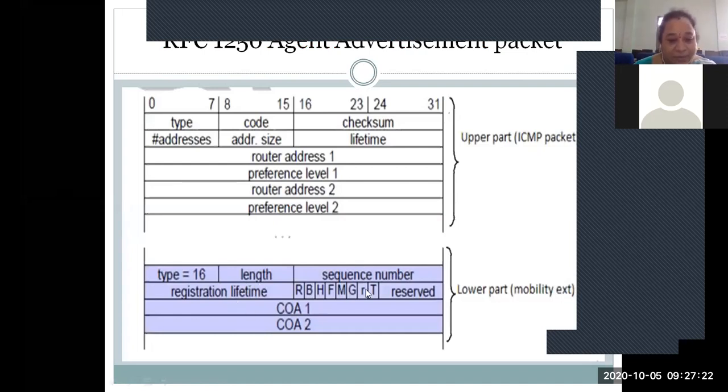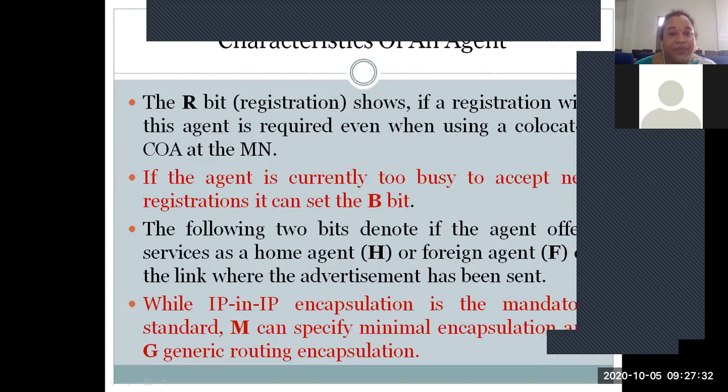Okay, that is about these fields. And coming to the other flags that we are having, that is R, B, H, F, M, G, R, T. So what are these? R is for showing whether registration is required by the agent or not, when used as a co-located COA at the mobile node. R indicates that registration is required if the agent has been acting as a co-located COA at the MN.